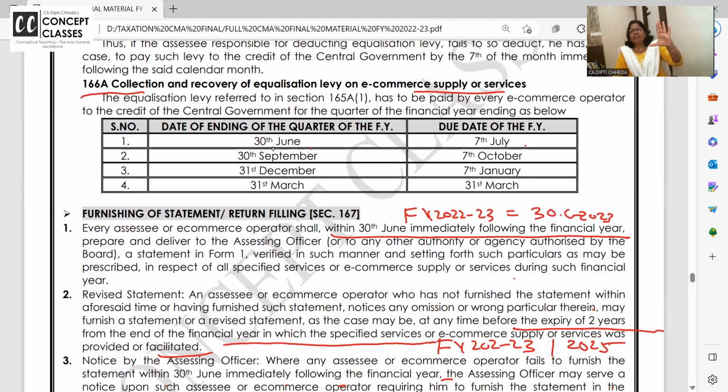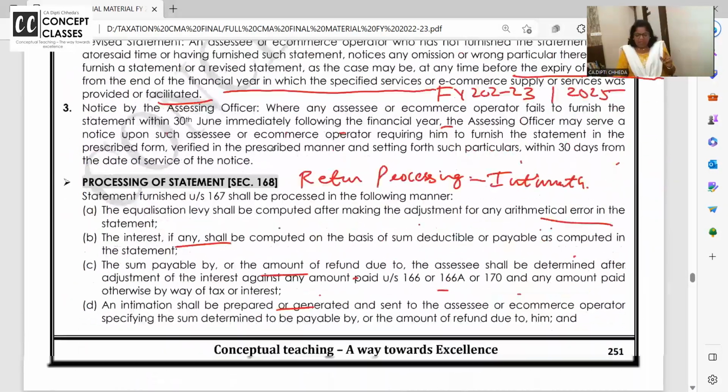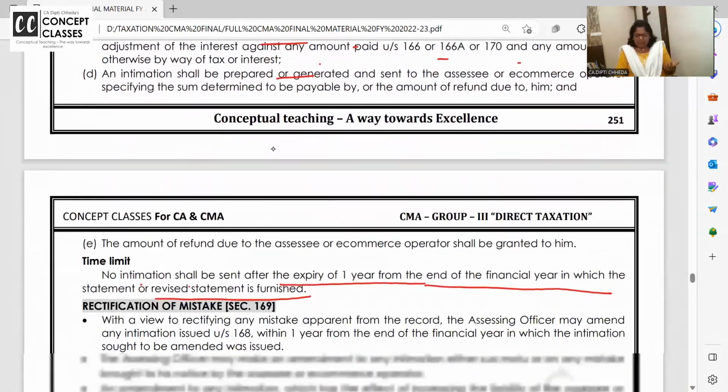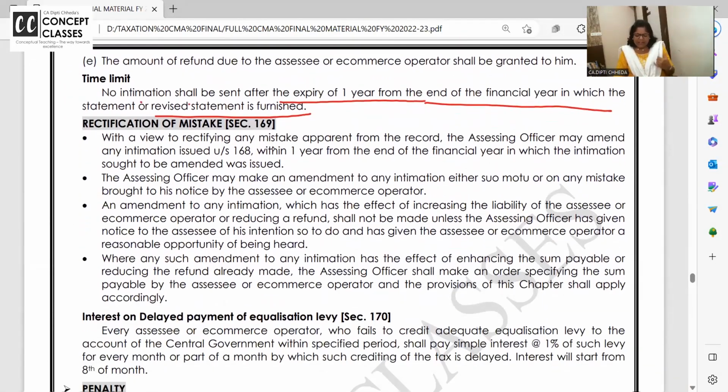So what is 167? File annual return for equalization levy. 168, get the return of that. 169, rectifying of the mistake. With a view to rectify any mistake apparent from record, the AO may amend an intimation within 1 year. That is already told. The AO may make an amendment to the intimation, like we do rectification 154 versus 254.